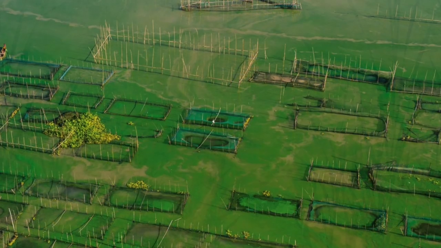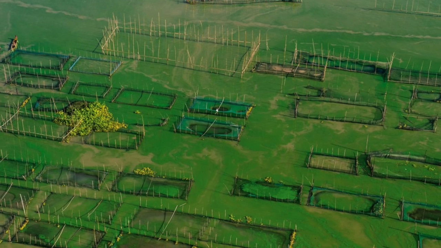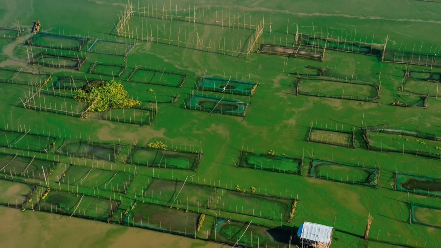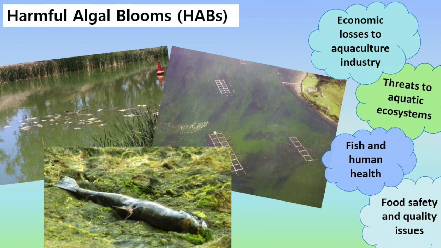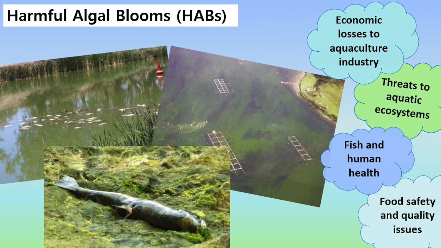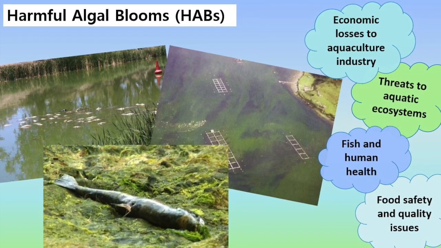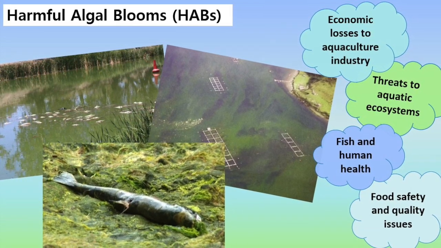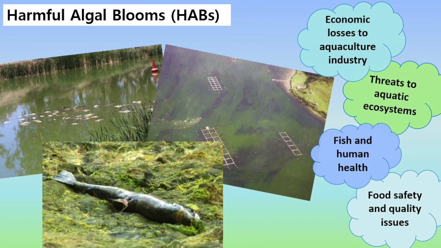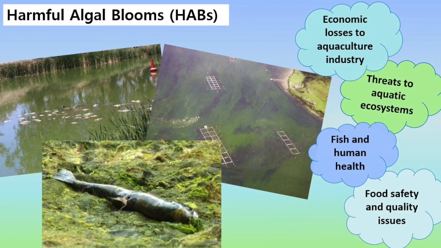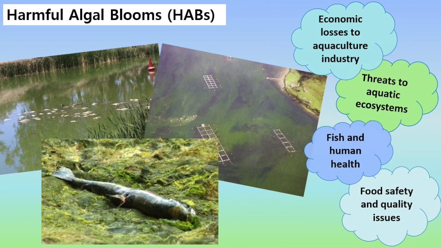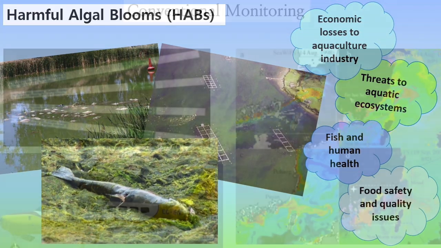Non-toxic algal blooms cause issues to aquaculture production as they may clog fish gills, deplete dissolved oxygen levels, and block sunlight. Proliferation of toxic algae species are referred to as harmful algal blooms, or HABs. HABs are a problem faced globally by aquaculture industries, causing economic losses due to fish mortalities, decreased feeding and growth rates, food safety issues, and negative impacts on quality of production.